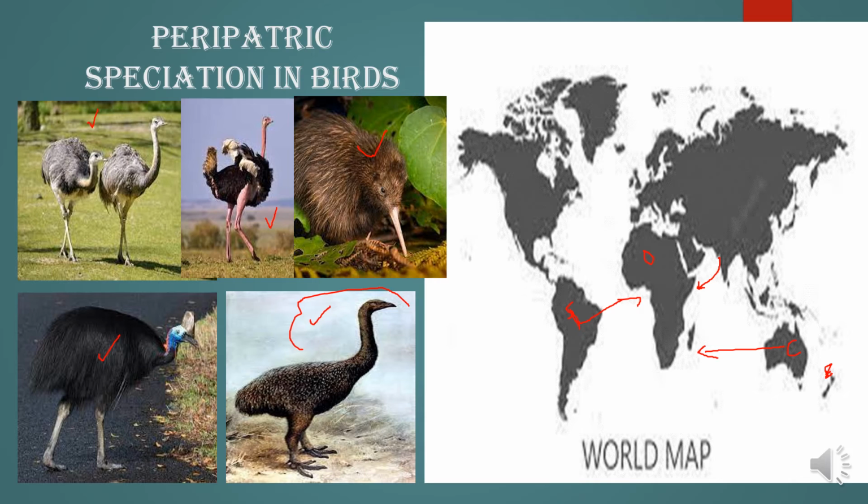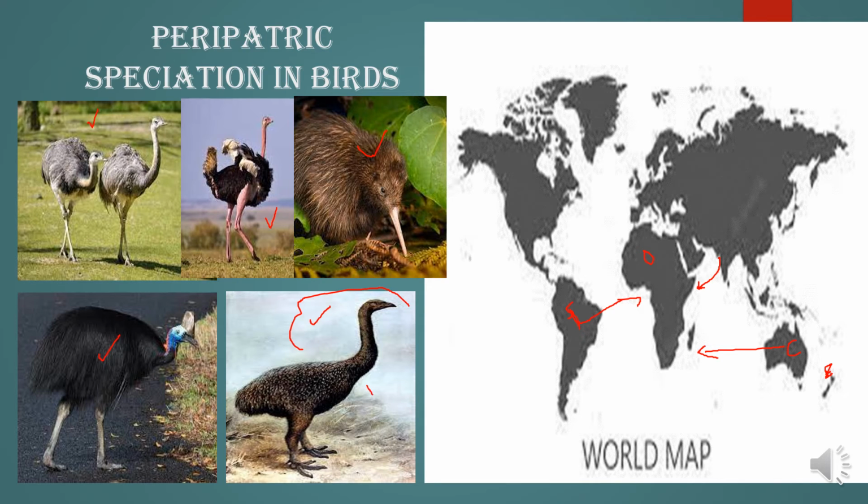The bones in the wings are not solid bones, but they have developed knuckles and spines in the bone, so that they can be used as a weapon. So we see that all these types of flightless birds are found in different continents.